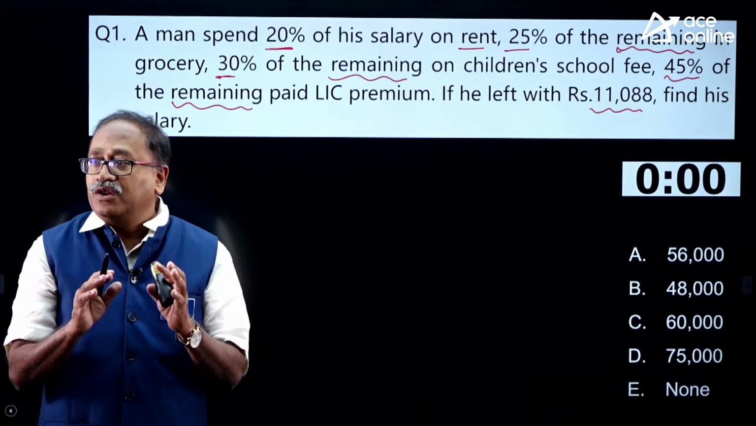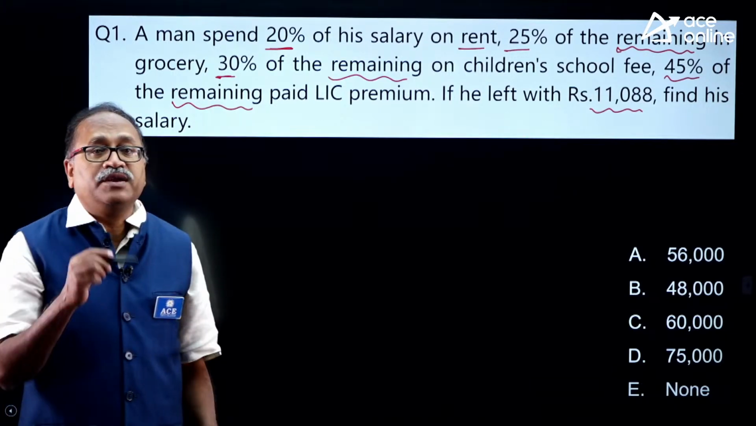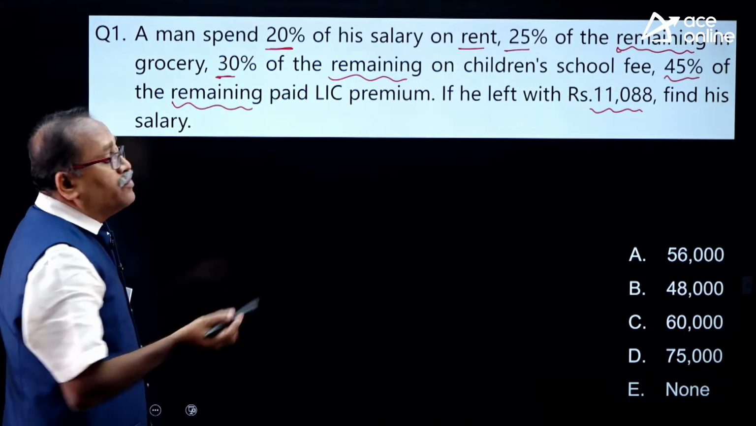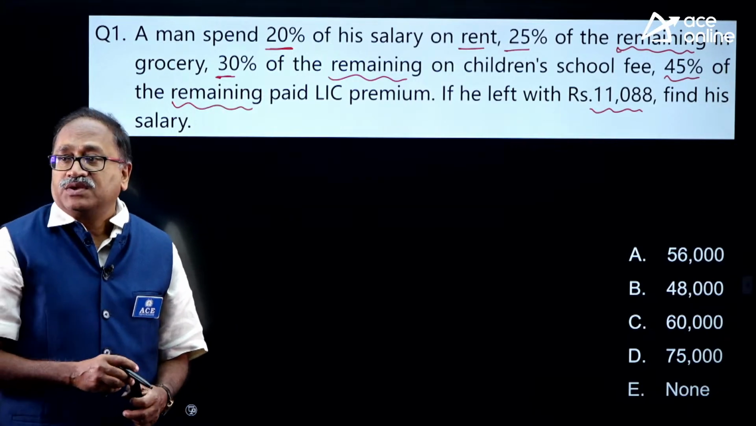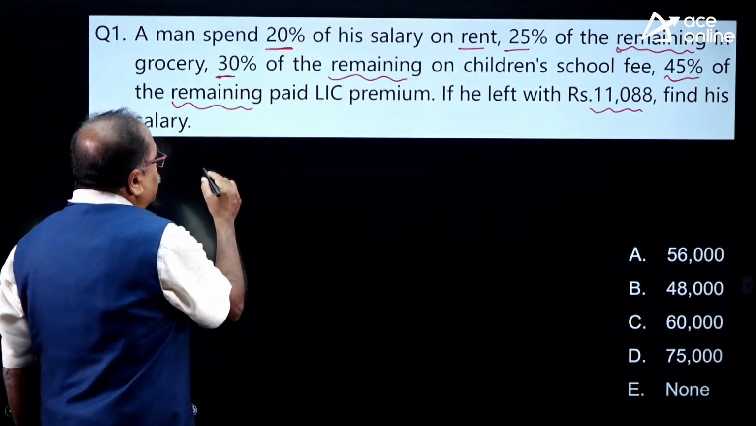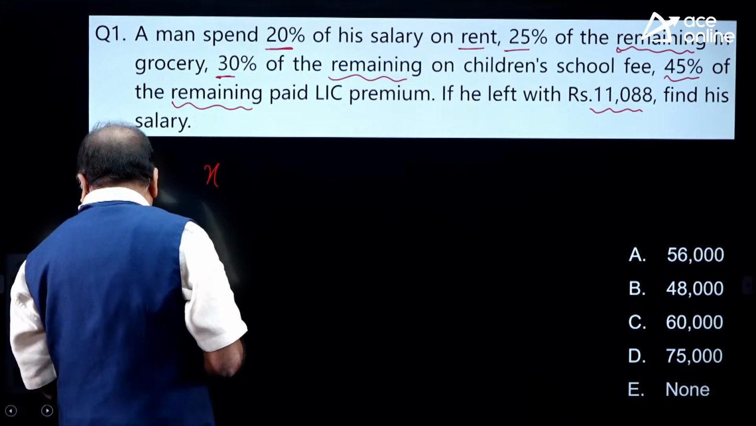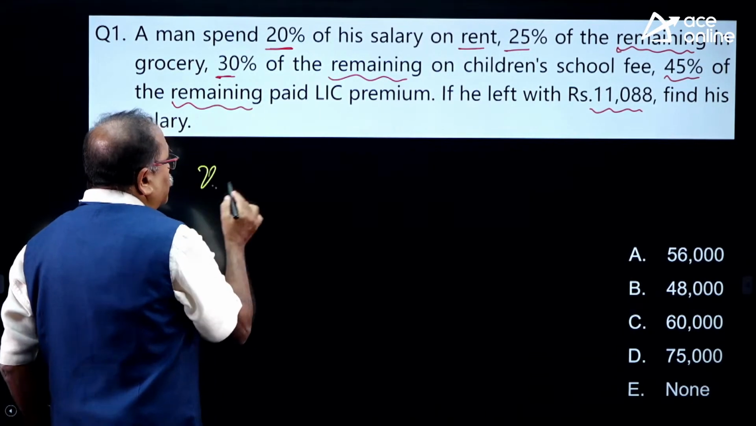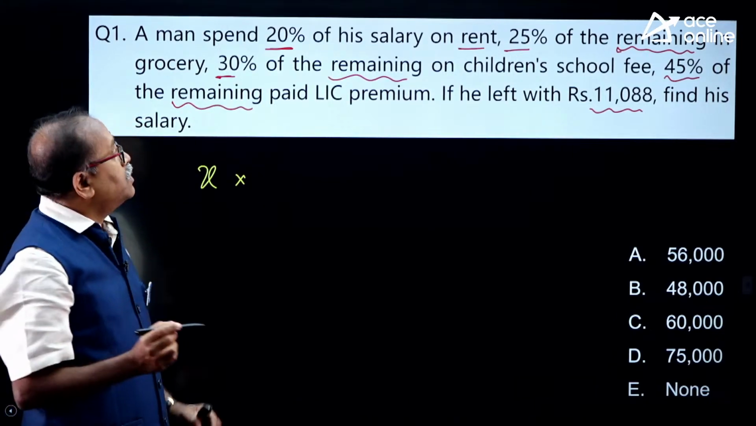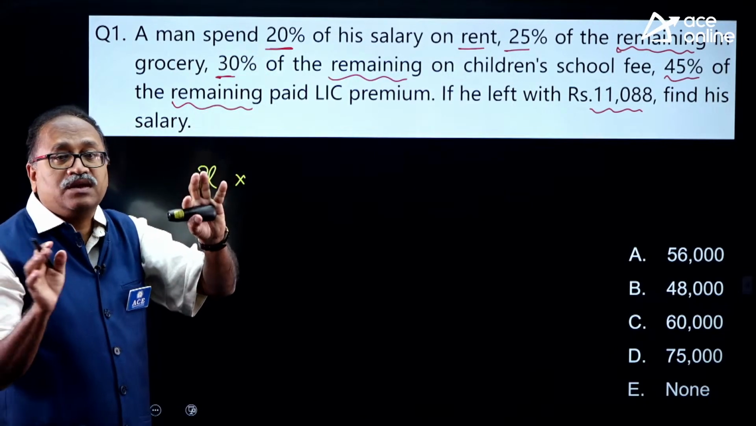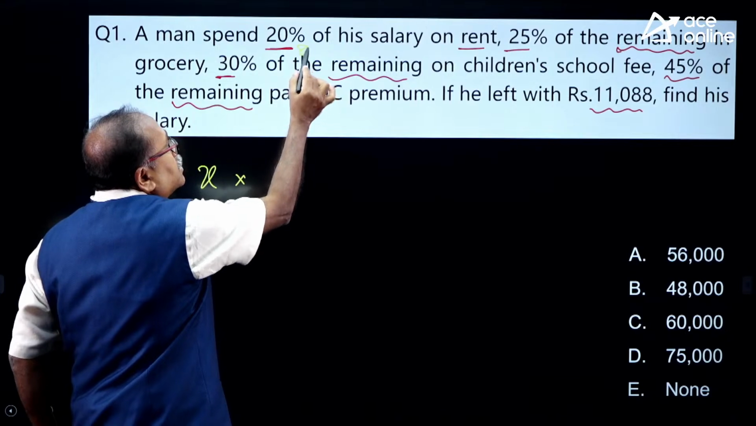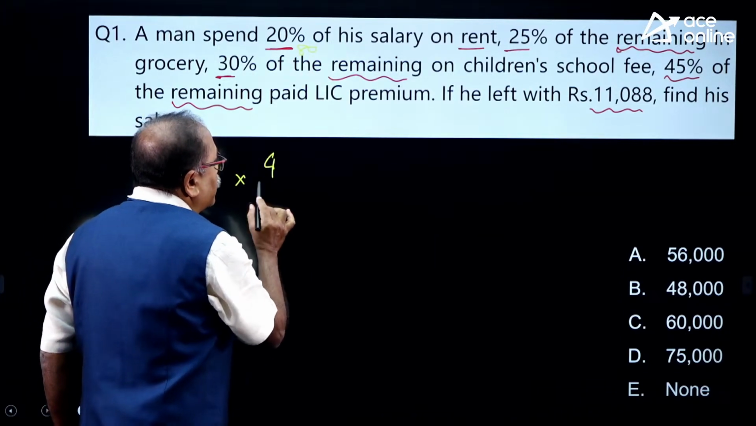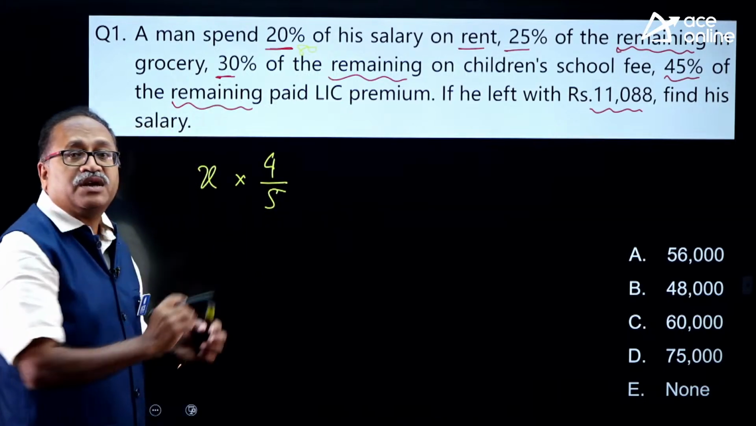Okay, time up. Now I will start working on it. In the middle, if you get the answer, please post it in the comment box. So I don't know what the initial salary is, so I will consider the initial salary as X. Now here, what happens? He spent 20% of the salary. That means he is left with 80%. So I will take 80 by 100, which is nothing but 4 by 5. This is the remaining part.